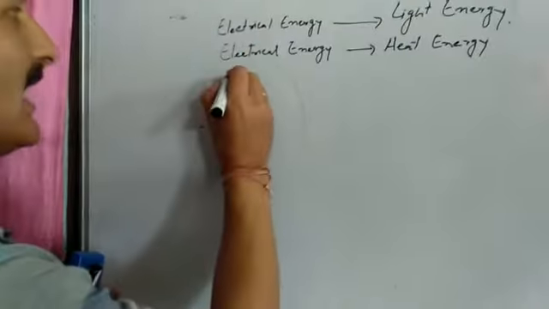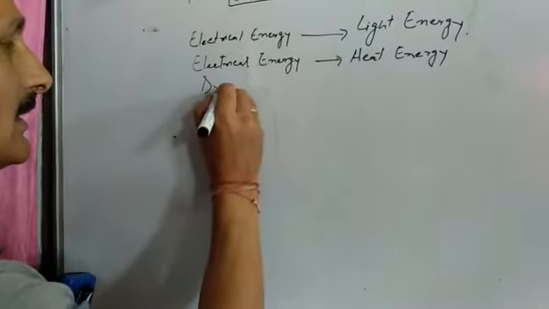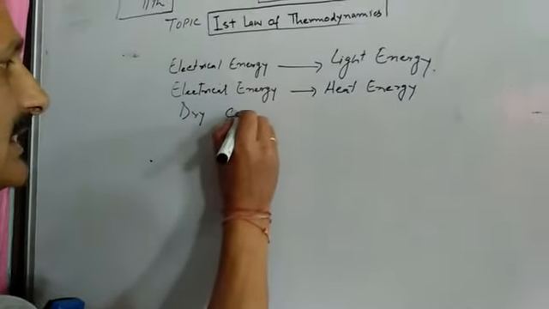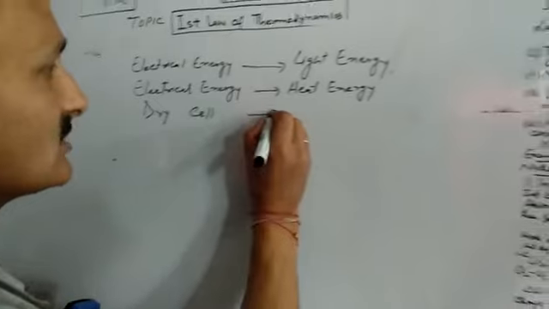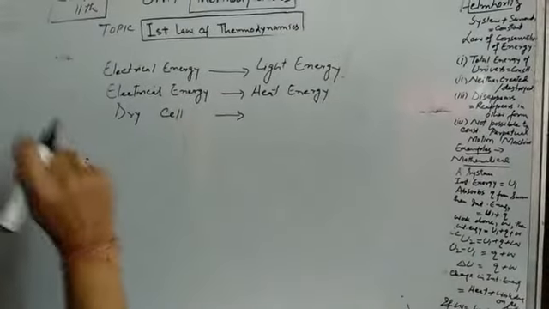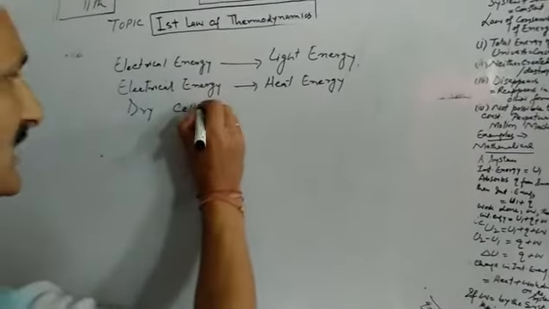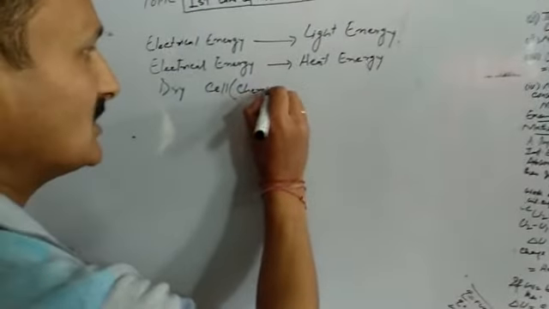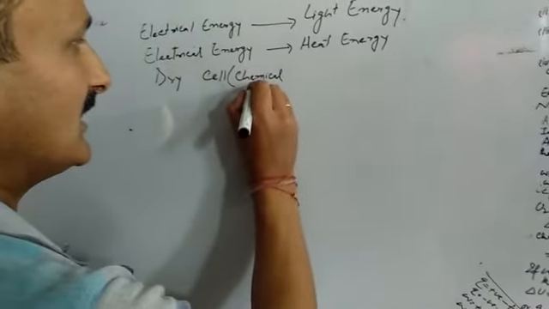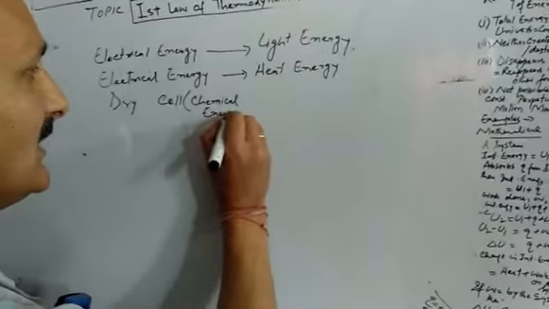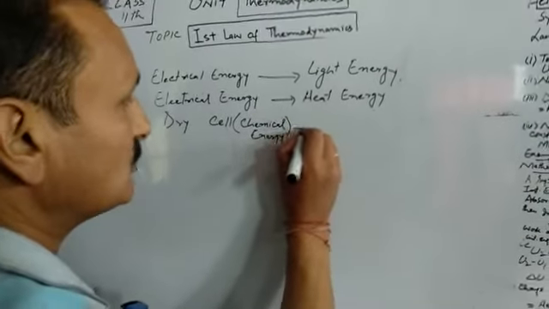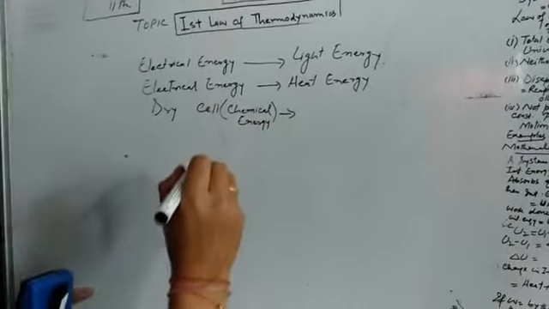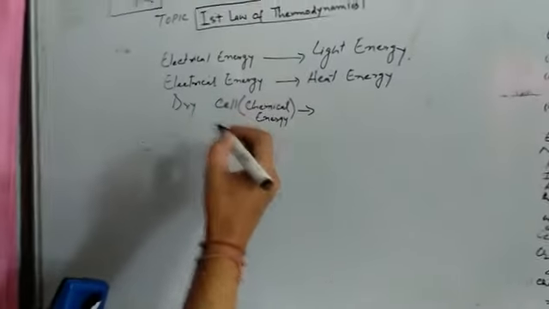Similarly, we have a dry cell. You might have seen a dry cell that you use in your transistors. A dry cell has chemical energy. Now, when the dry cell is put in your transistor and you switch on the transistor, what happens?